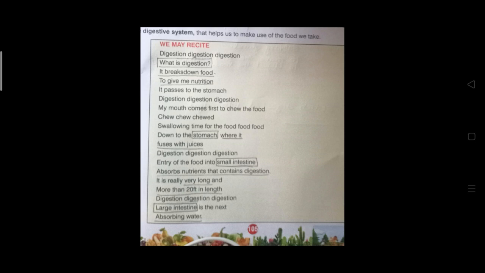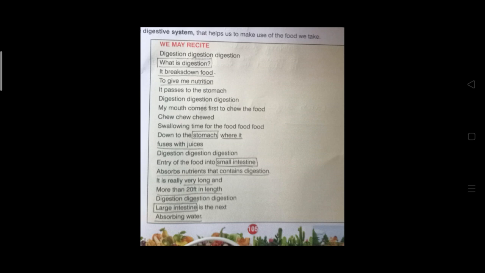So after chewing, we swallow the food. Food moves through the esophagus. Then the food will reach to stomach. Stomach contains juices. It fuses with juices. What do you mean by it here? Food. Food fuses with juices.